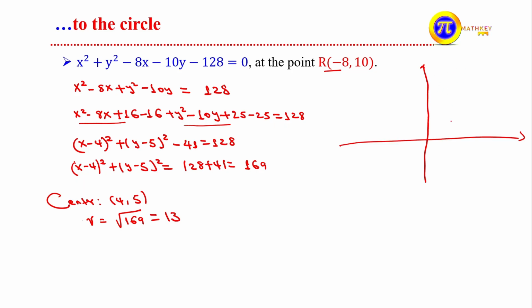The center here is (4, 5). Let's consider here is 4, and somewhere here it is 5. The center it is, and its radius is 13. So the circle maybe consider this one. This is not that much beautiful, but consider it as a circle. And its point of tangency, as we did before, is negative 8 and 10. Let's consider this is negative 8 and somewhere here is 10. So the line may be tangent at some point.